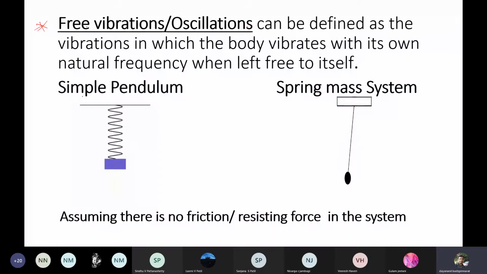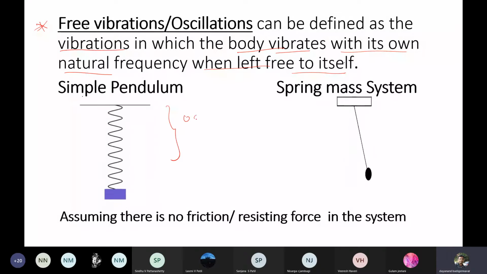Free oscillations are defined as the vibrations in which the body vibrates with its own natural frequency when left free to itself. That means when you excite the oscillations, they will set in and it is going to oscillate forever. They won't stop.